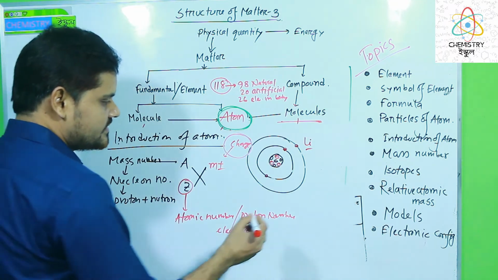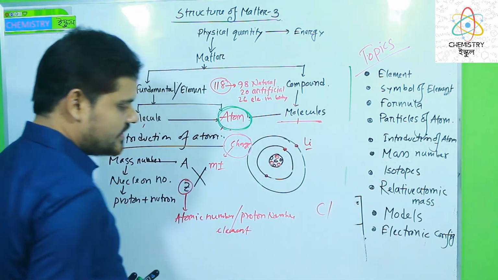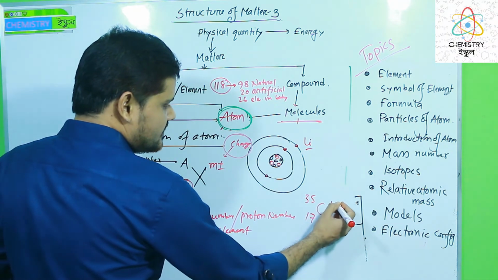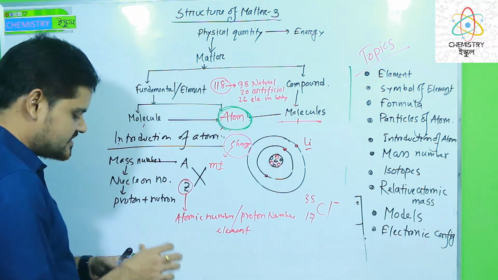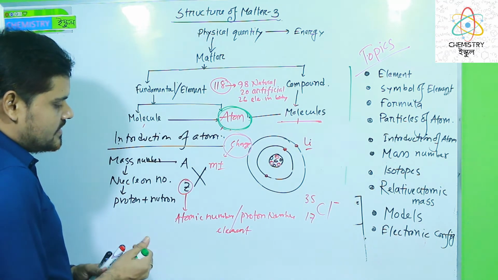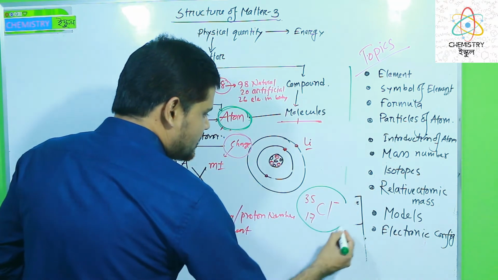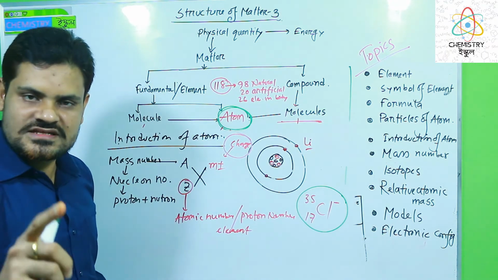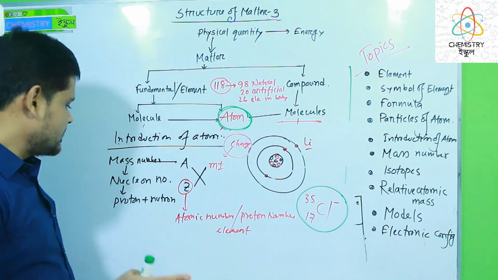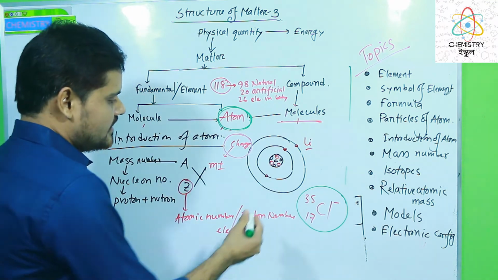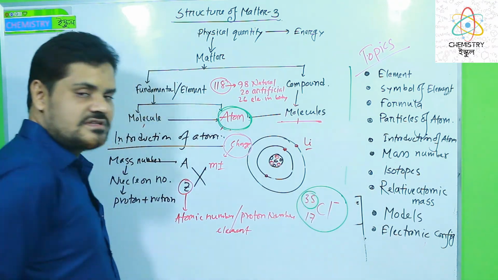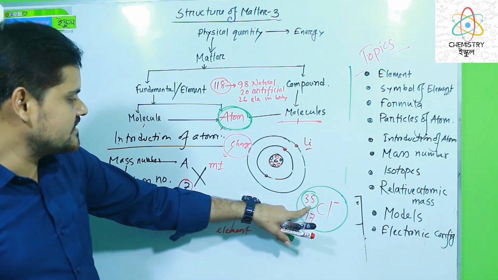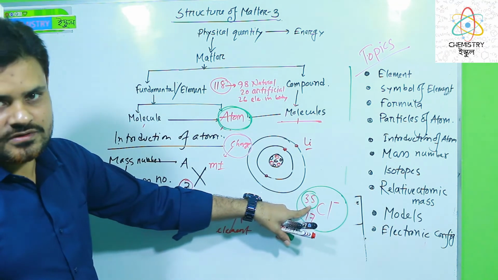Look here, there is an example for you. This is chlorine, and I write down 35, 17 and a minus, meaning charged. Dear learners, we can easily find out different particles, the mass number and the nucleon number. 35 is the mass number of chlorine, because 35 is in the upper left corner.